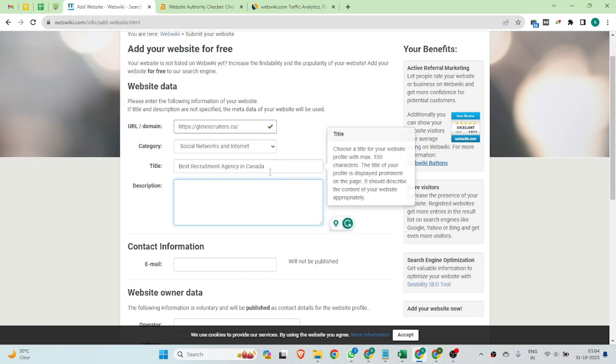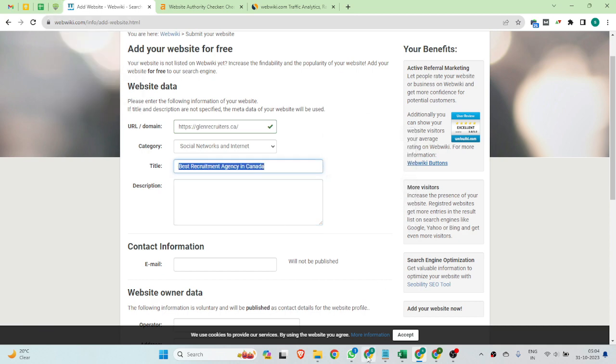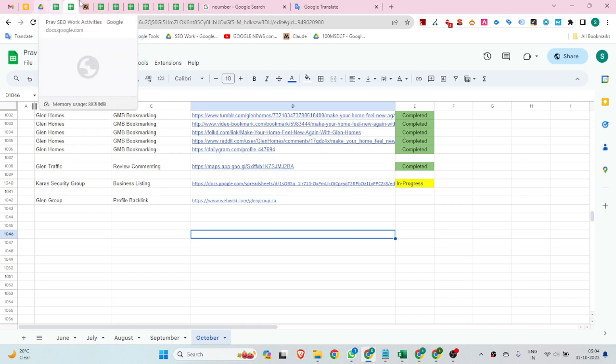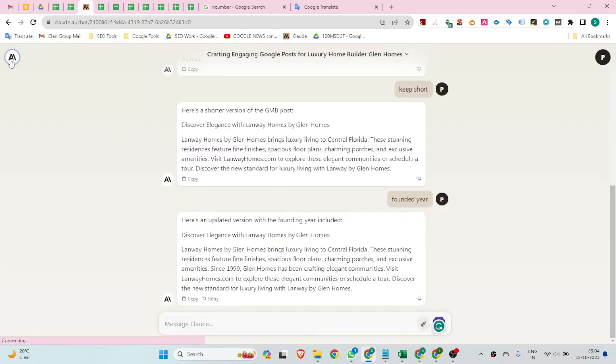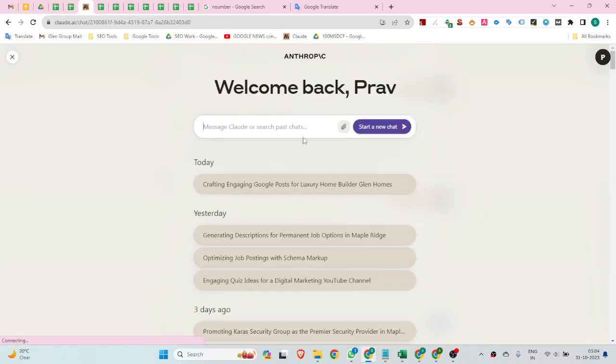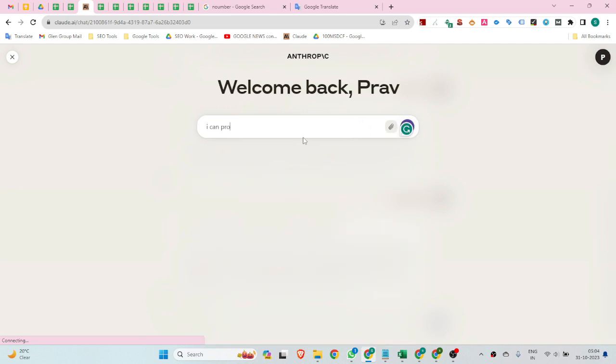And also we are going to generate a description for this keyword. I can provide you with a title, sorry, keyword, company name, client recruiters.